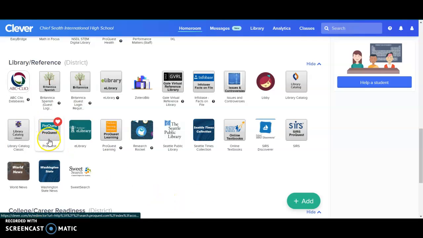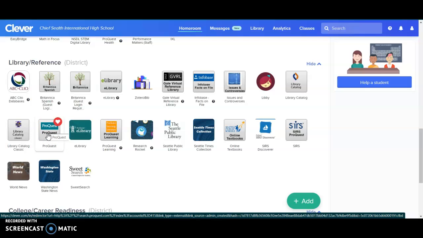The first one is ProQuest. This is the grandparent of all databases. It is useful, it is helpful, it is big, it is extensive, and it's really a great place to start. We also have ABC Clio, another outstanding resource that focuses more on history.